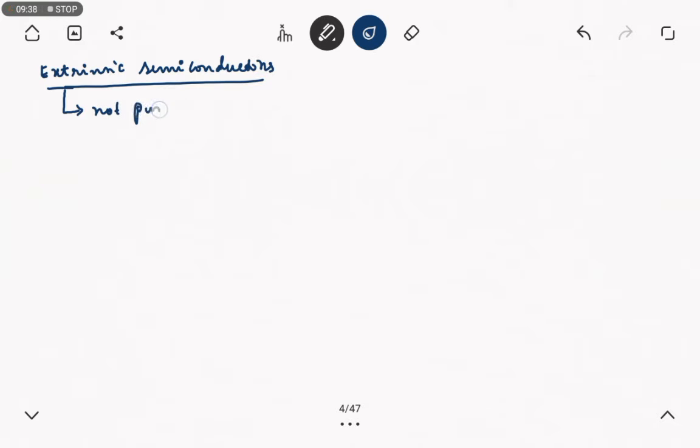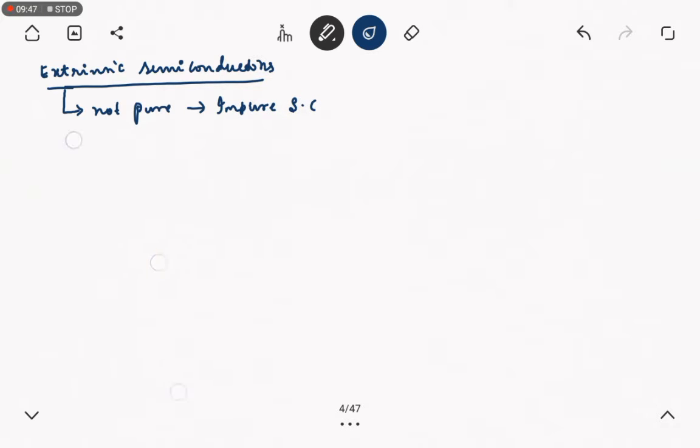Next we shall discuss extrinsic semiconductors. What does extrinsic semiconductor mean? It is not pure, it is an impure semiconductor. Why is it called impure?